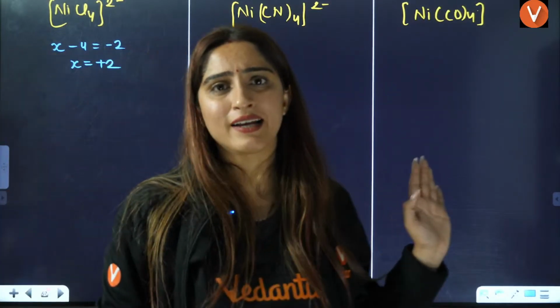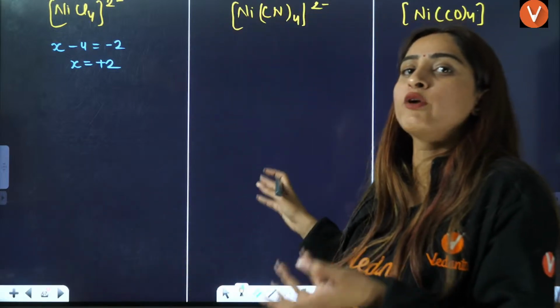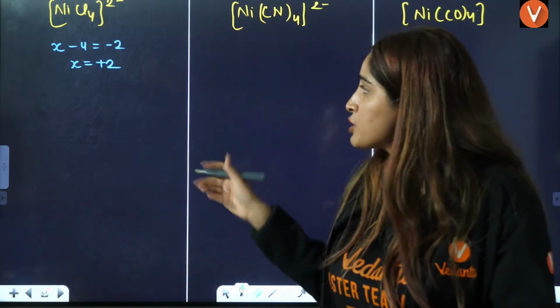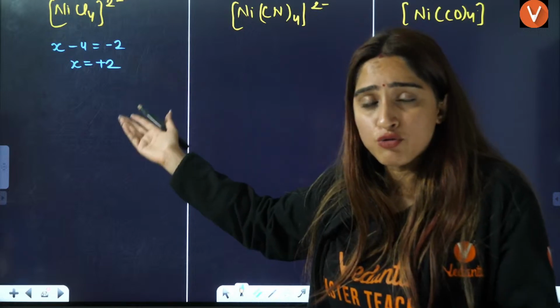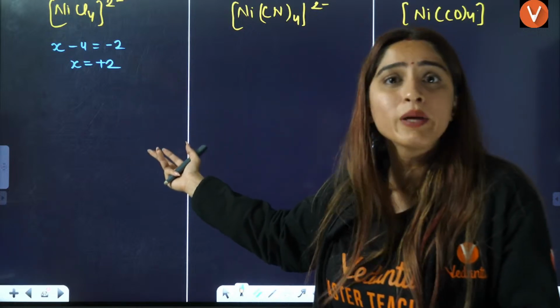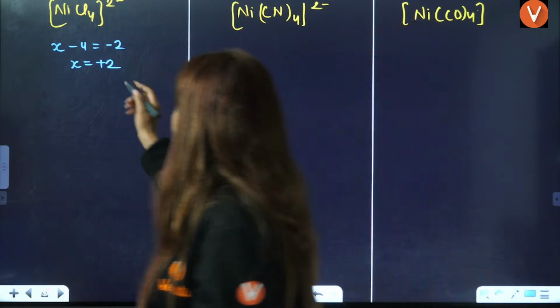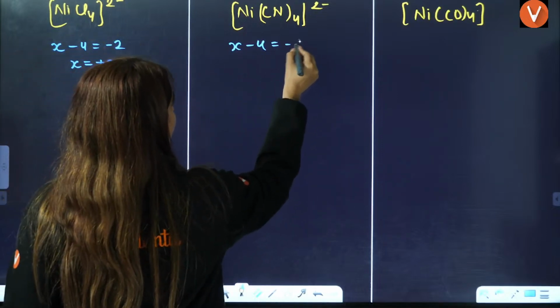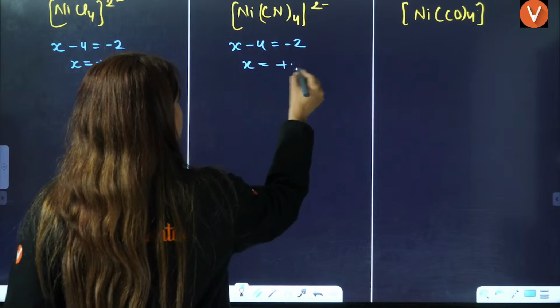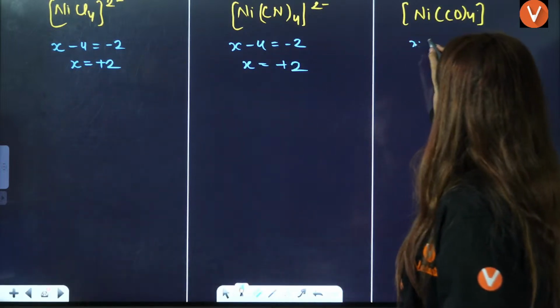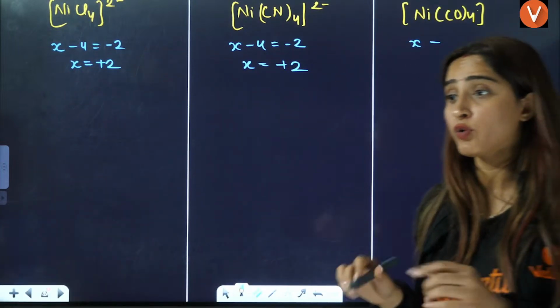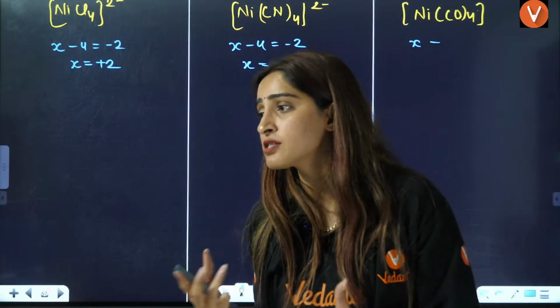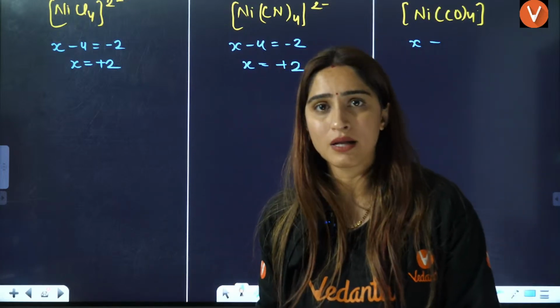If I would directly, ma'am, this is so important, then why don't you teach this directly? Because if you don't know how to calculate the oxidation number and electronic configuration, you won't be able to answer this. So this is plus 2 oxidation. Here also, x minus 4 equals minus 2, x equals plus 2. Here it is carbonyl. If you have no idea whether carbonyl is neutral or not, you won't be able to answer this.